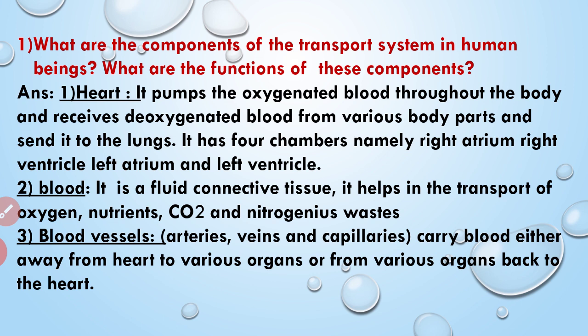First one, heart. It pumps the oxygenated blood throughout the body and receives deoxygenated blood, that is the blood rich in carbon dioxide, from various body parts and sends it to the lungs. And it has four chambers. They are right atrium, right ventricle, left atrium and left ventricle.